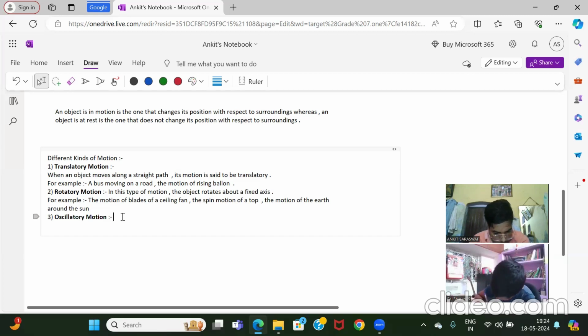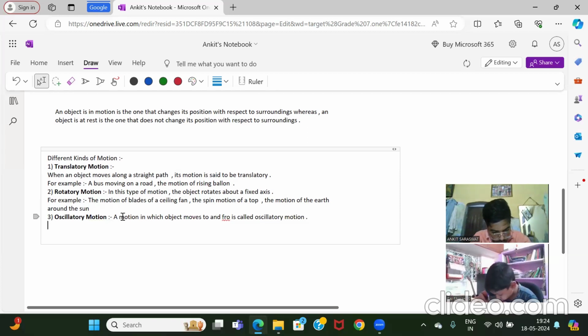Write down a motion in which an object moves to and fro. To and fro means back and forth. It is called oscillatory motion. Pendulum, like this. Oscillate to and fro. Clear? Pendulum. Write down the figure.